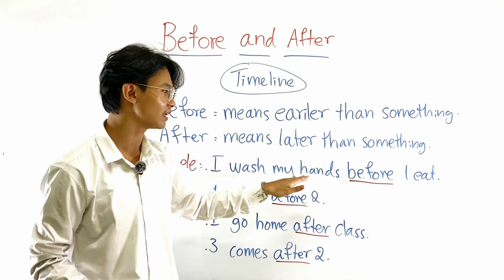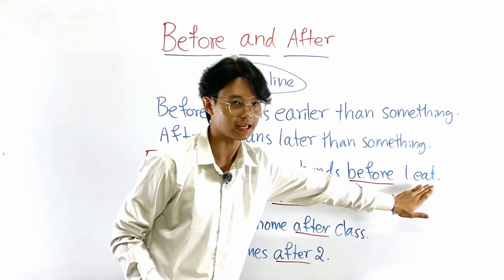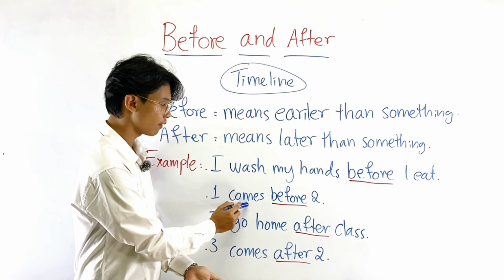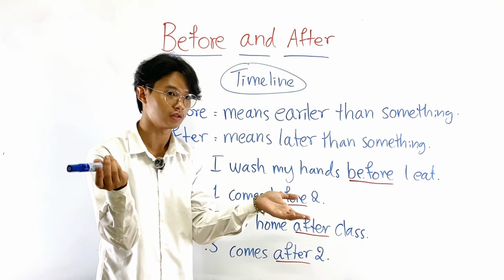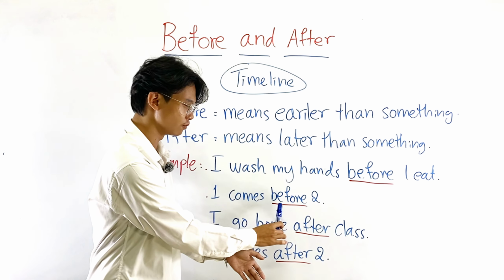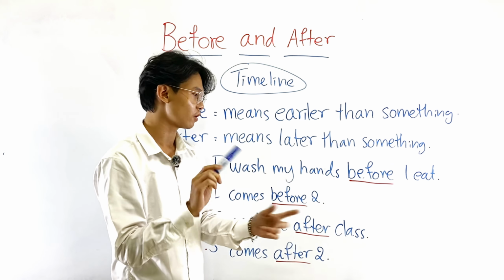So that means I already washed my hand before I eat. Okay, another easier example is one comes before two. Let me give you again: one comes before two. Now what does the word before here mean?